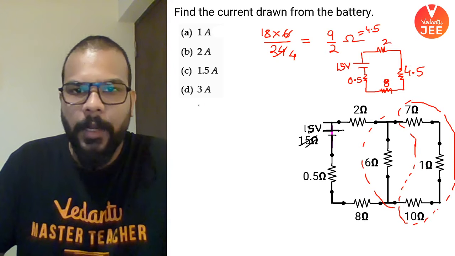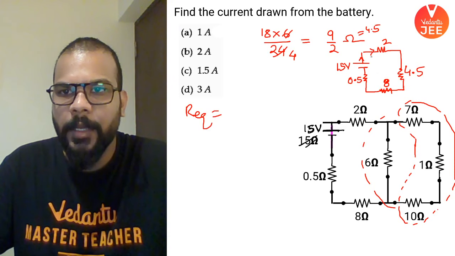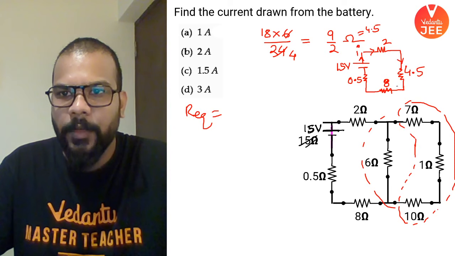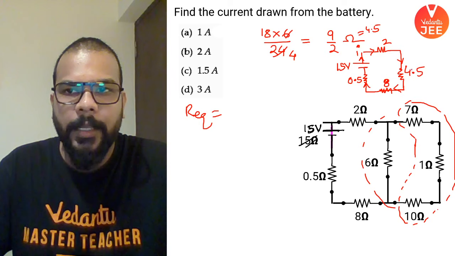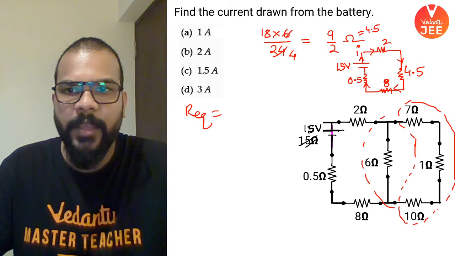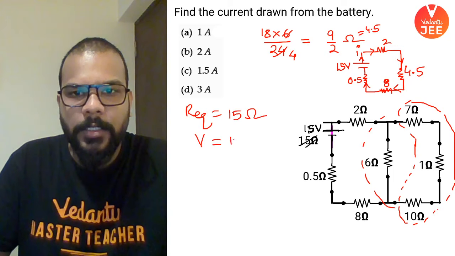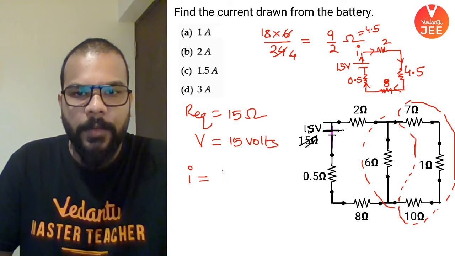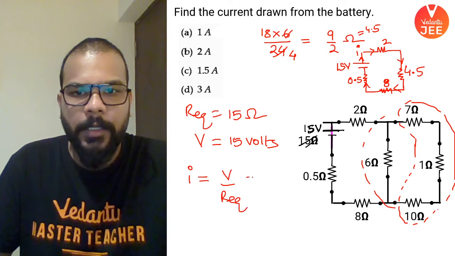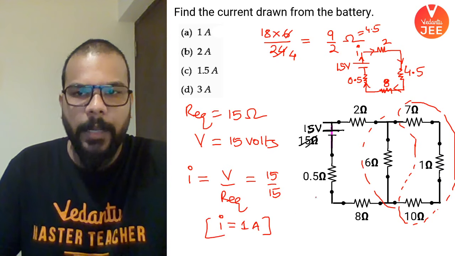So if you look at our equivalent now, guys, all of these are connected in series because the same current that will start from the battery will go through all the resistances. So 8 plus 2 is 10, 10 plus 4.5 is 14.5, and this will make it 15 ohms, and the battery voltage is 15 volts. That means the current which was asked will be equal to V by R equivalent, that means 15 by 15. So the current comes out to be very simply 1 ampere.